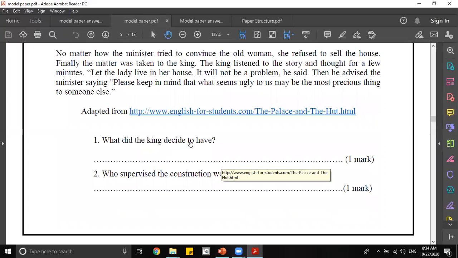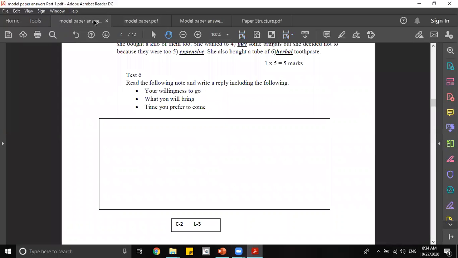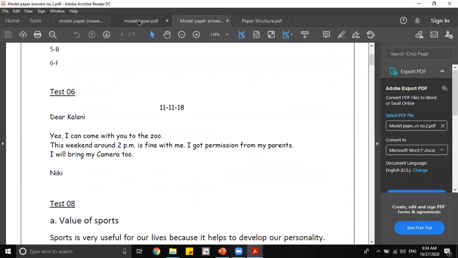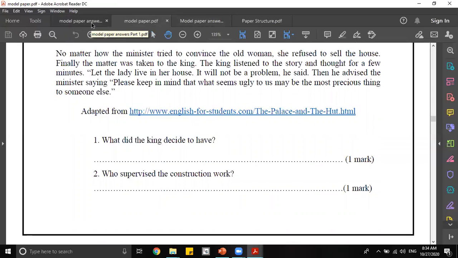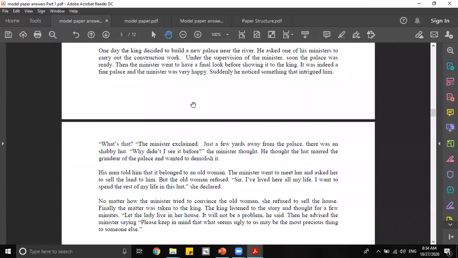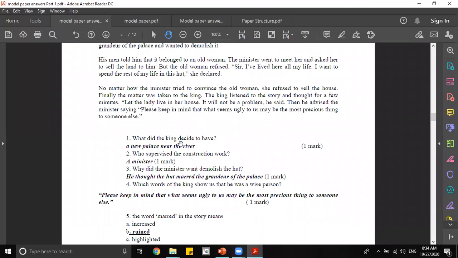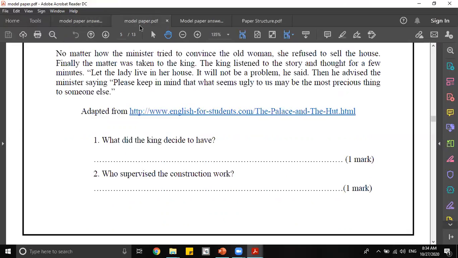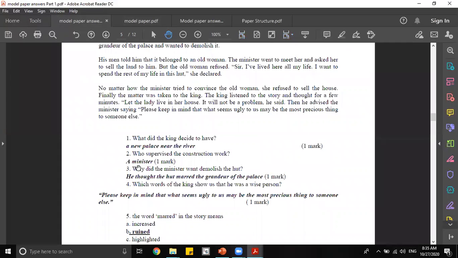What did the king decide to have? A palace. Okay, you have the answers here. A new palace near the river. So you get 1 mark for that. Next question. Who supervised the construction work? It was a minister. 1 mark.